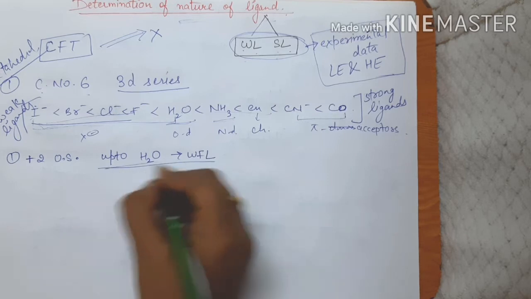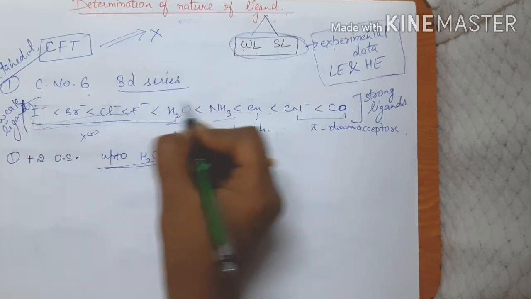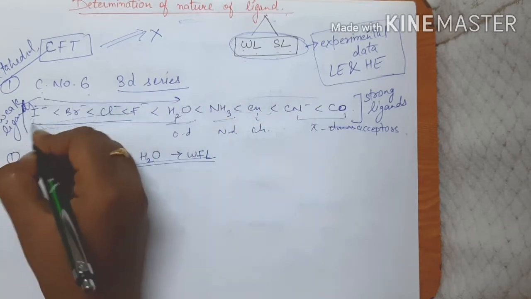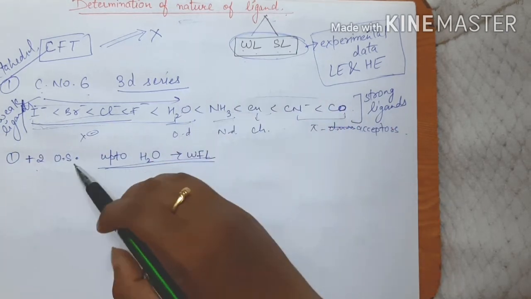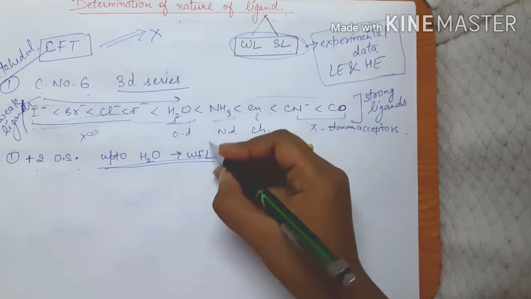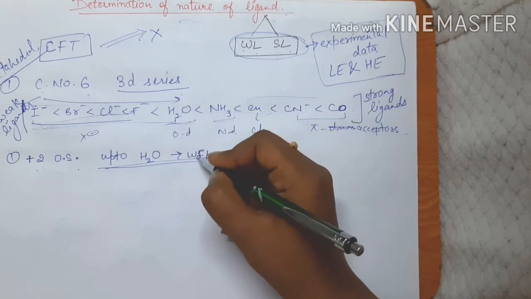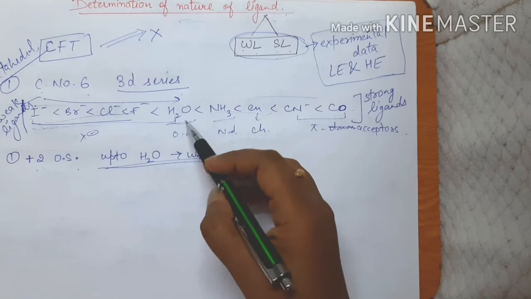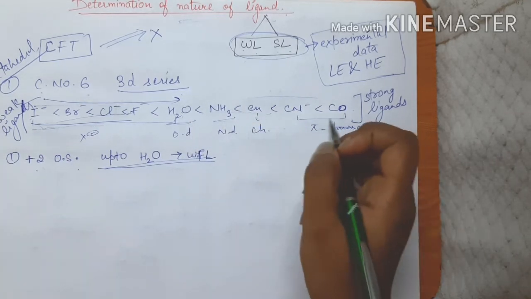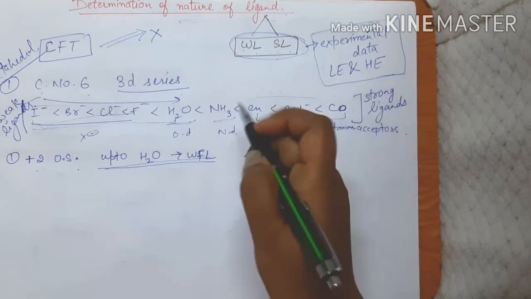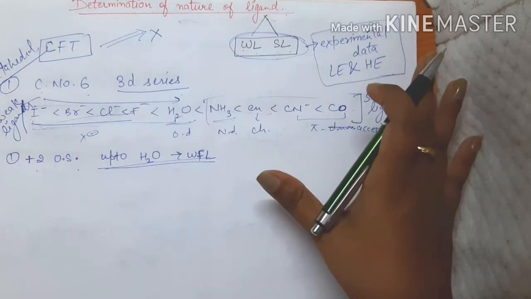So for the +2 oxidation state, 3d series, from I negative up to water the ligands behave as weak field ligands, and after water, ammonia onwards, all are going to behave as strong field ligands.